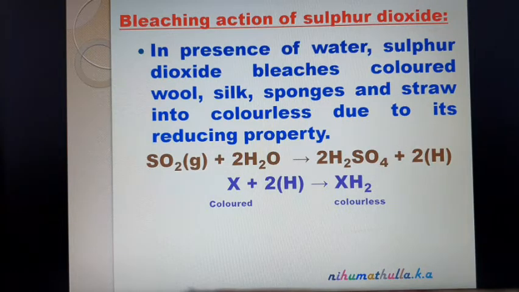Colored wool, silk, sponges and straw become colorless due to its reducing properties in presence of water. Sulfur dioxide, when dissolved in water, produces nascent hydrogen, freshly prepared hydrogen. That freshly prepared hydrogen bleaches the colored substance into colorless material, and